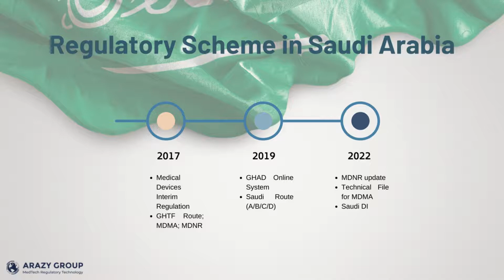As of September 2022, providing and submitting UDI information for Class B, C, and D devices is mandatory. However, providing UDI information for Class A devices is still voluntary until August next year.